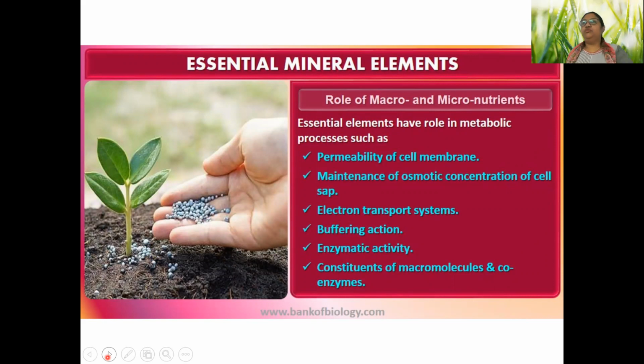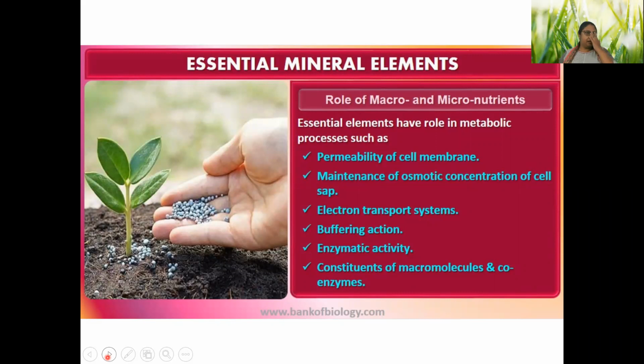Macro and micronutrients have specific roles. They control the permeability of cell membrane. Osmotic concentration we discussed. In this unit only, we will study the chapter respiration. There you will see that plants have an electron transport system.